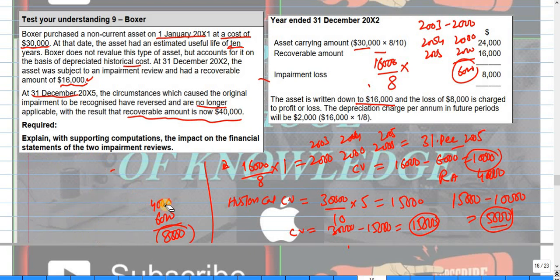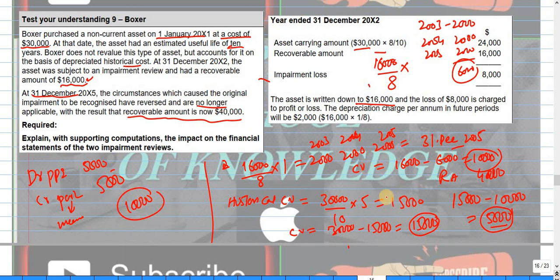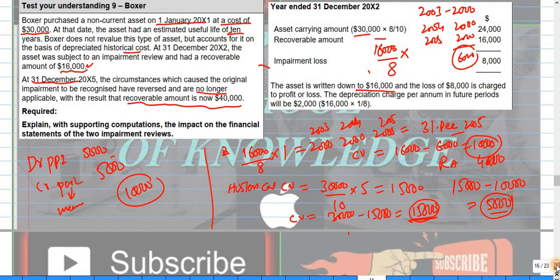So what you will do, you will debit property, plant and equipment with 5,000 and credit profit or loss by 5,000, and this will be the income. Clear? And the asset will be carried at 10,000, which is the carrying amount. So this is the border, we have not to cross that, and we already discussed this before.